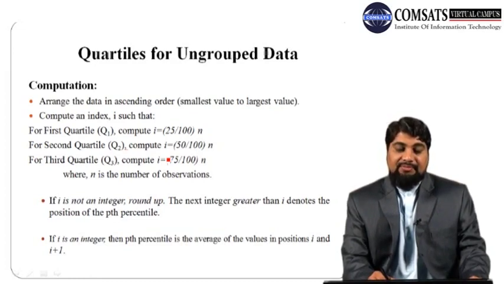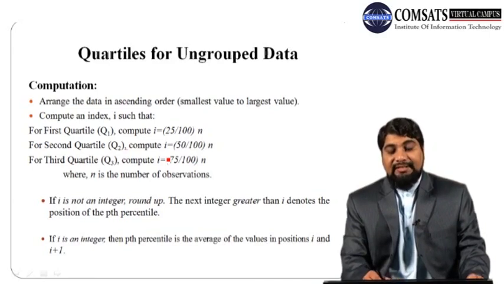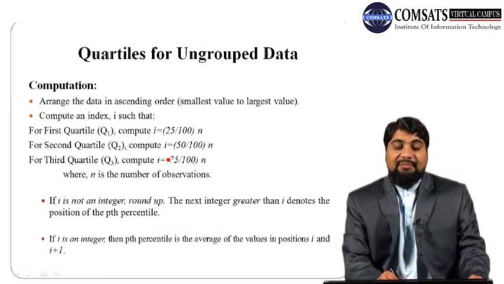Next we observe whether I is an integer or not. If I is not an integer, then round it up, and the next integer greater than I denotes the position of the pth percentile or quartile Q1, Q2, Q3.